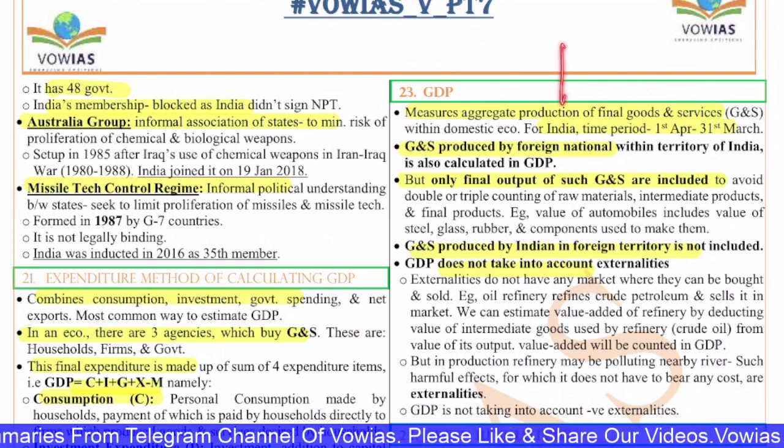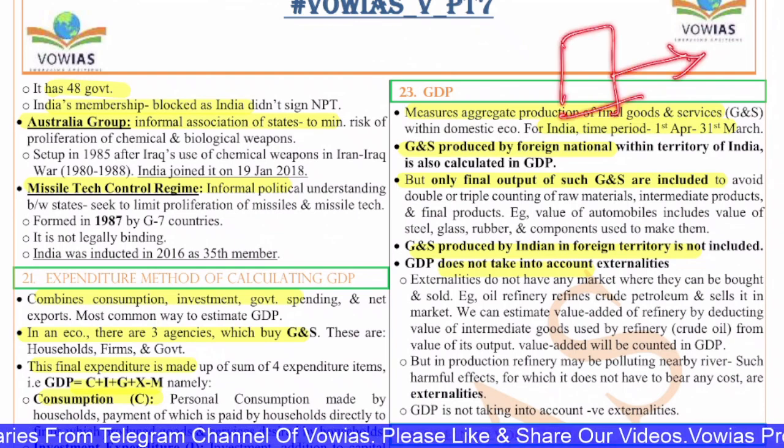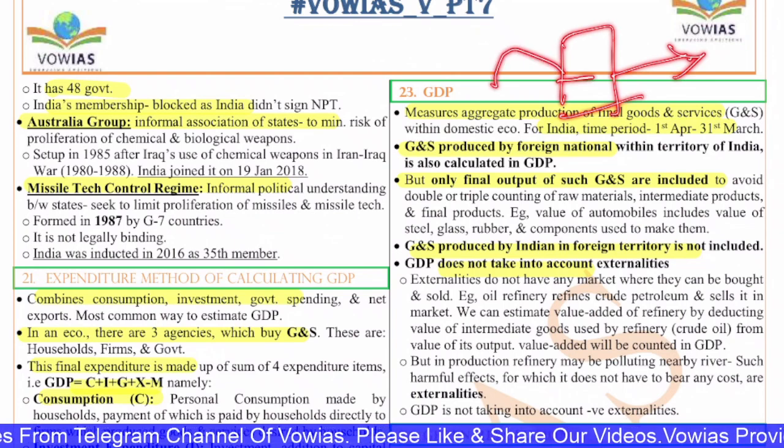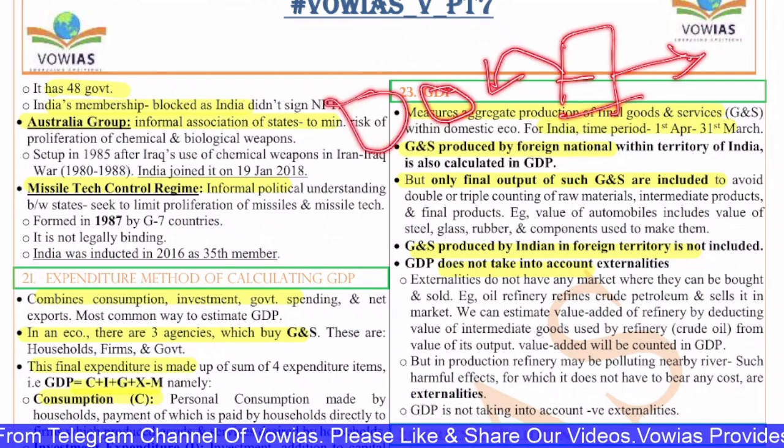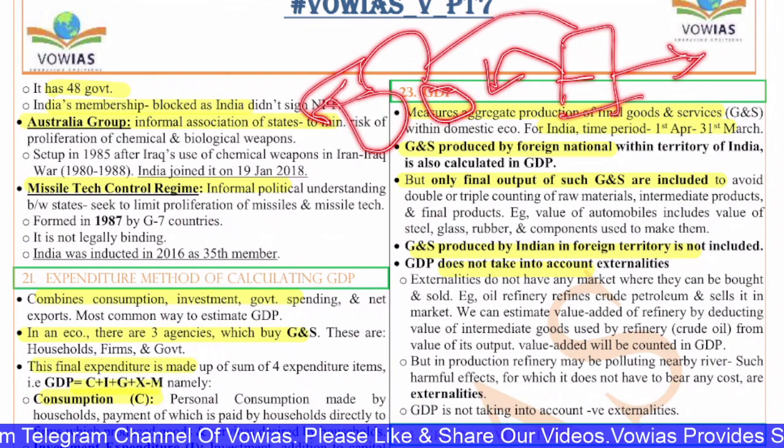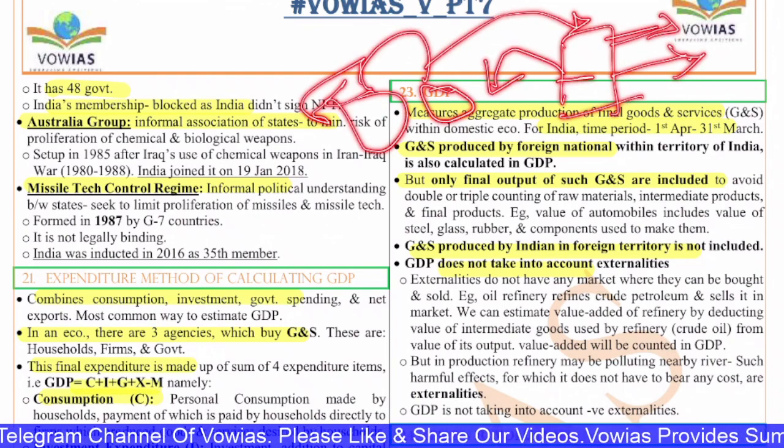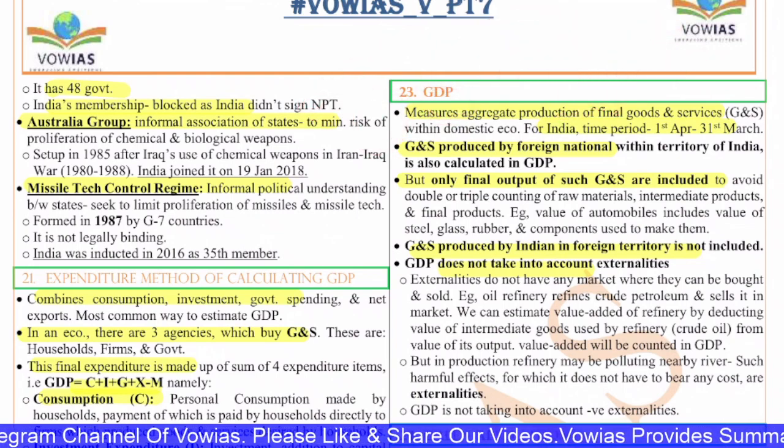But if we calculate only the final output cost, then this final output cost will already consider all the input cost. So all these input costs also will be part of this final cost. So that's why we are only calculating this final cost.